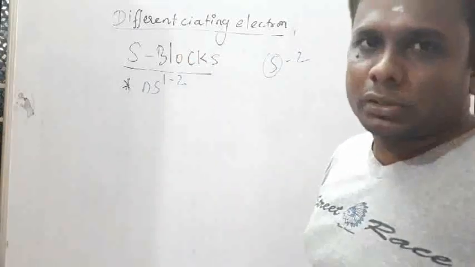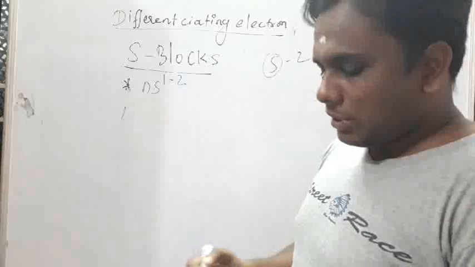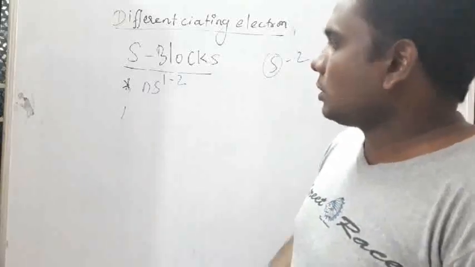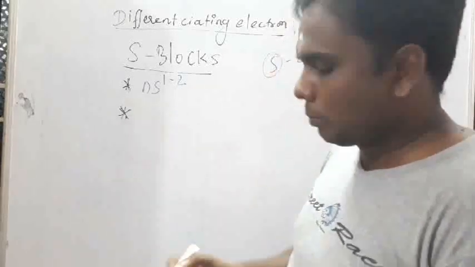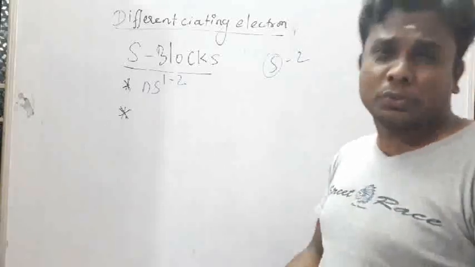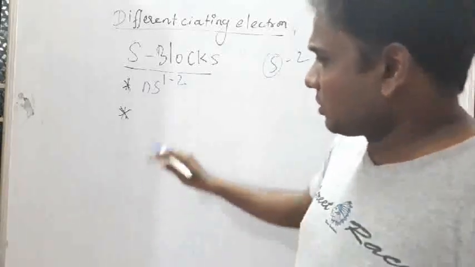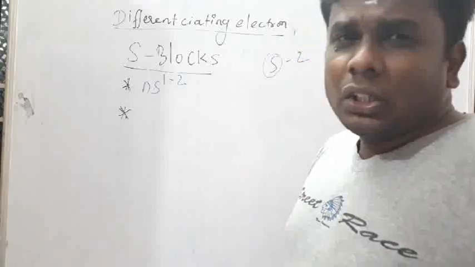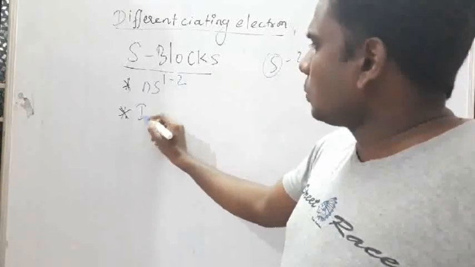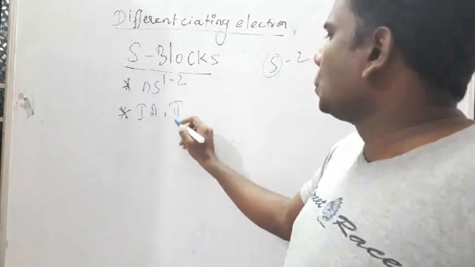S block elements consist of 2 groups: 1A and 2A.